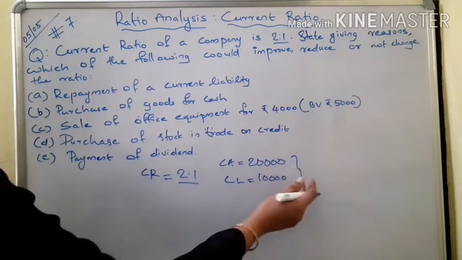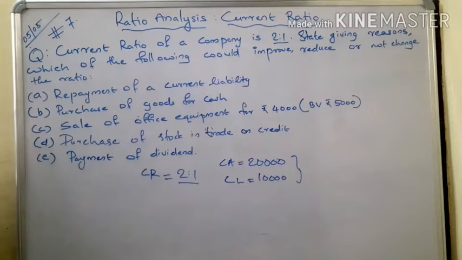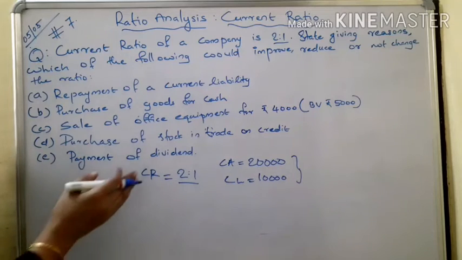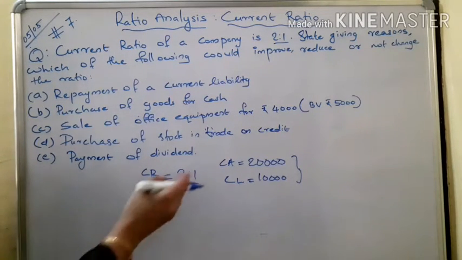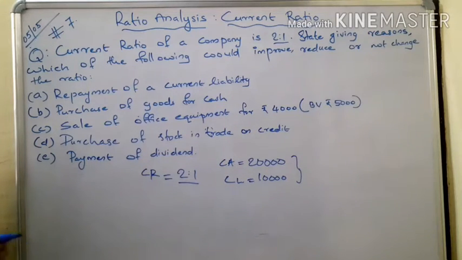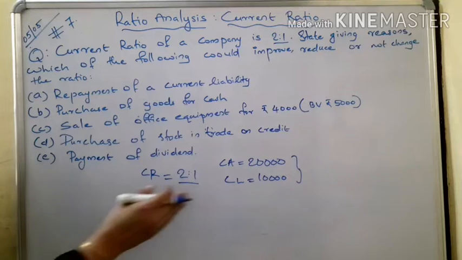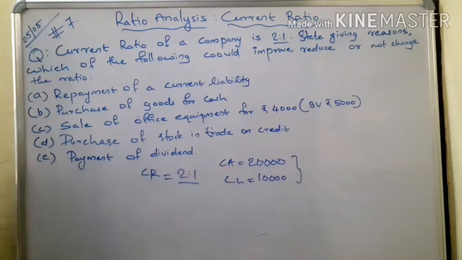These values are based on our assumptions. 20,000 divided by 10,000 gives 2:1, or 2 lakh divided by 1 lakh also gives 2:1. So our first step is assuming the amounts of current assets and current liabilities. Then, based on these assumed amounts, we solve the situations.